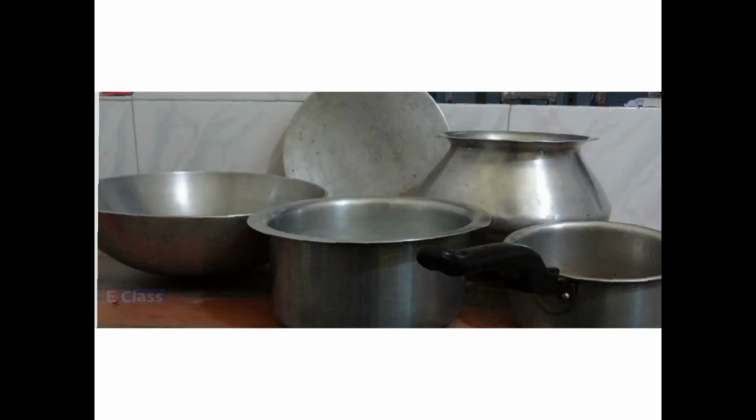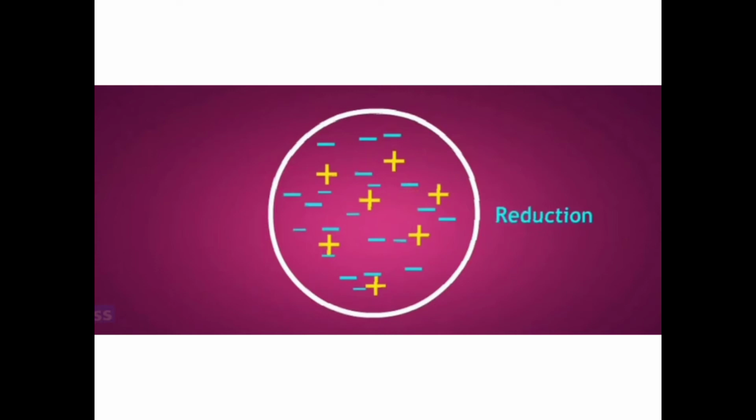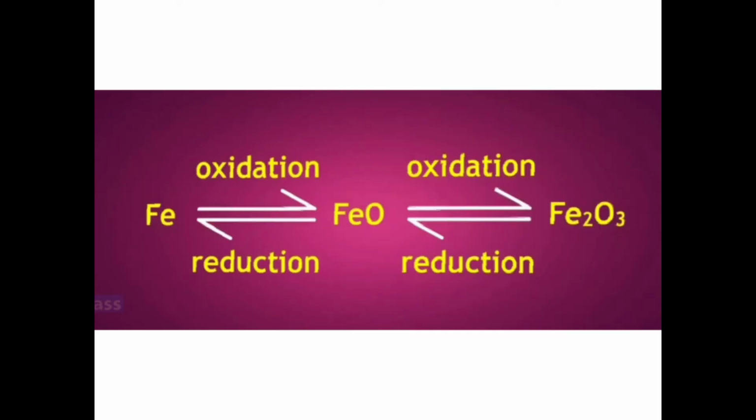Now, in order to understand the oxidation part, let us take day-to-day examples. If you use an aluminum vessel at home, after a few days you will see that it is slightly becoming blackish in color. That is nothing but aluminum oxide getting formed on it, right? Silver ornaments also become blackish in color. That is also silver oxide getting formed on silver. So these are all day-to-day life examples of oxidation. Reduction is the addition of electrons.